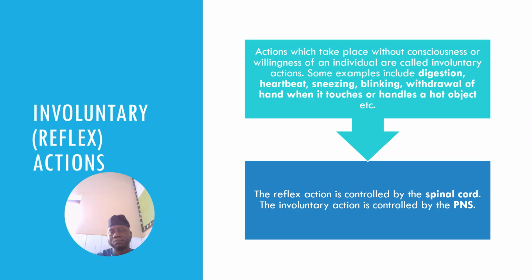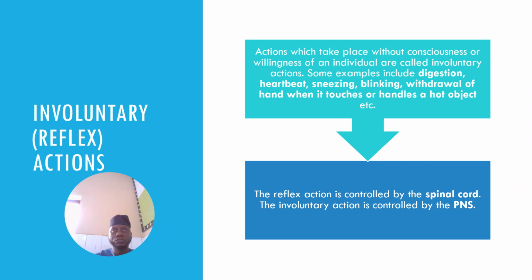That's number one difference. Number two difference is that reflex actions occur as a defense to the body, like when an insect wants to enter your eyes and you blink, preventing the insect from entering. That is reflex action. Like when you walk and step on a nail, you jerk your leg suddenly, that is reflex action. When you are ironing your clothes and suddenly the metal part of the iron hits your hand, you reject your hand immediately. That is reflex action. All these actions that occur as defense to the body are called reflex action.